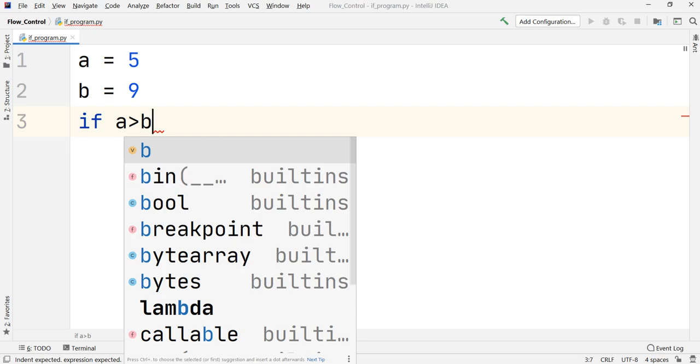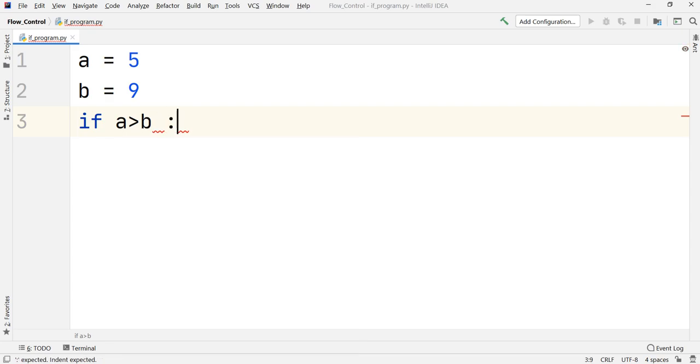Otherwise, you can always set A less than B. You can set any condition as long as you know how to proceed ahead. So I have set up if A is greater than B, and I'll put one space and give one colon. Don't ever forget that colon. That colon is very important while using the if statement.